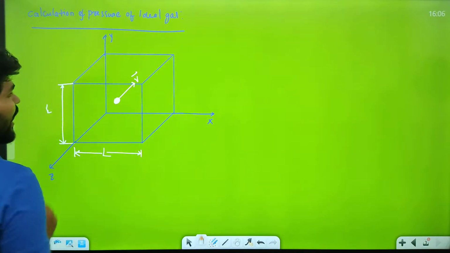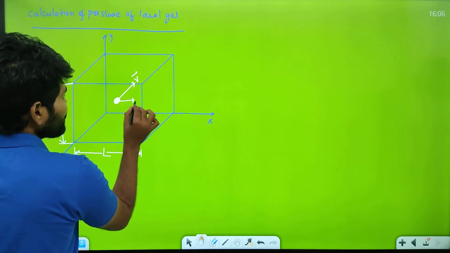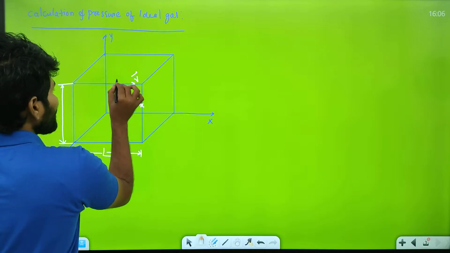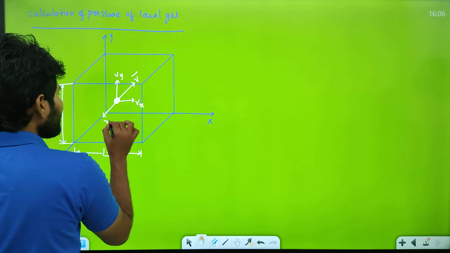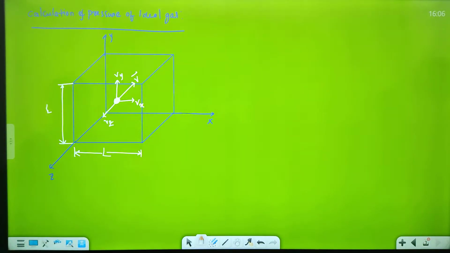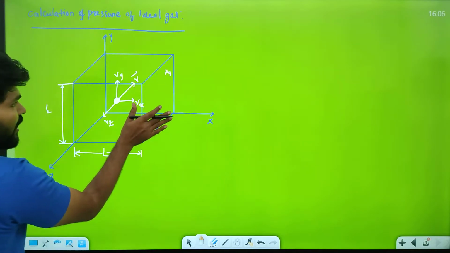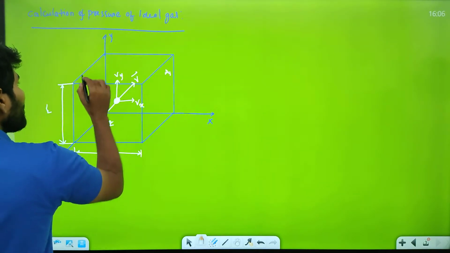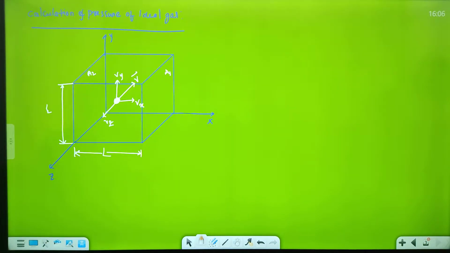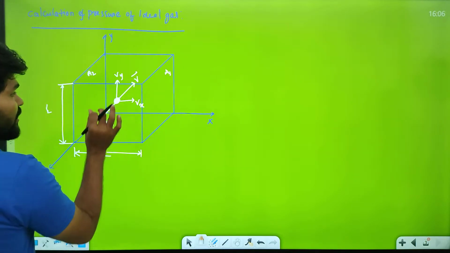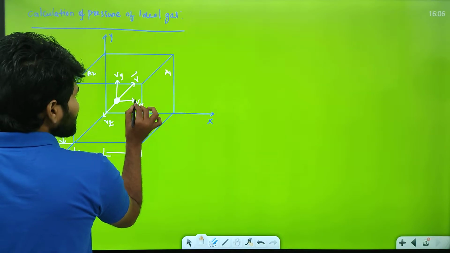So this particle, the molecule, also has Vx, Vy, and Vz. Okay, take this as wall A1 and this as wall A2. I am assuming this molecule is moving in the X direction only, for my understanding purpose.